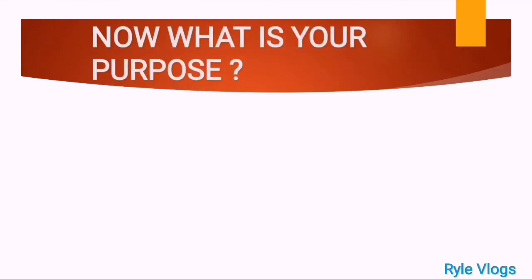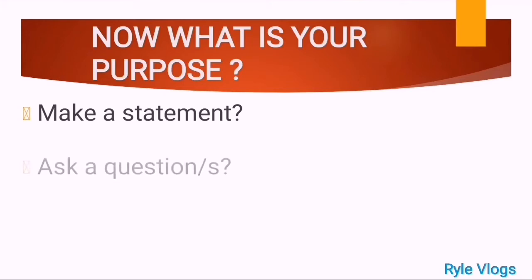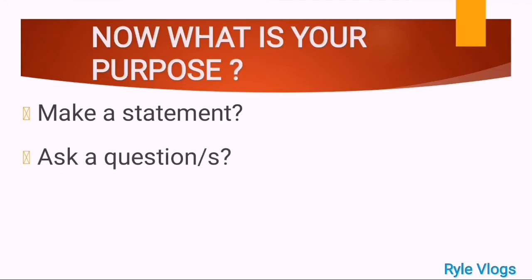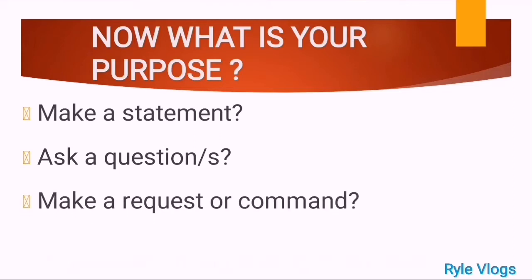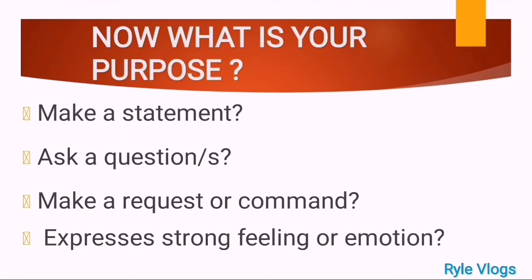Okay? Now, what is your purpose in constructing a sentence? Is it making a statement? Is it asking question or questions? Is it making a request or command? Is it expressing a strong feeling or emotion? Okay, is it making a statement, that is a declarative sentence?